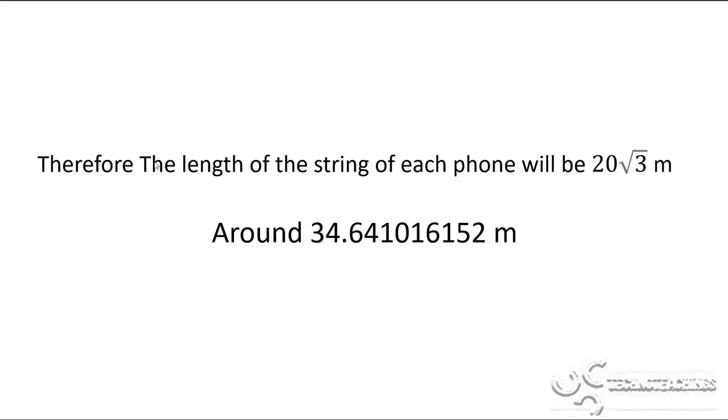The problem solving has been covered 99%. Simplifying 1200 as a root, AD is equal to 20 root 3. Therefore the length of the string of each phone will be 20 root 3 meters.